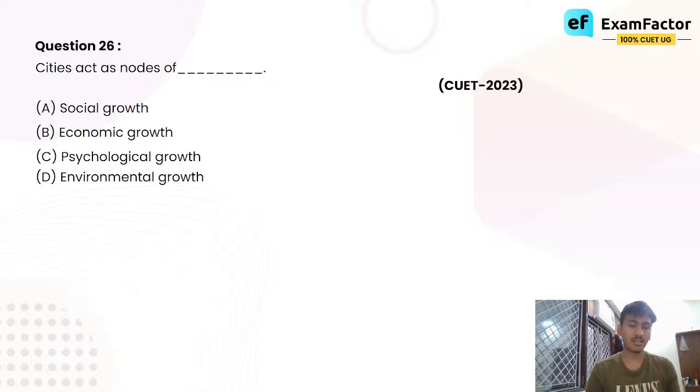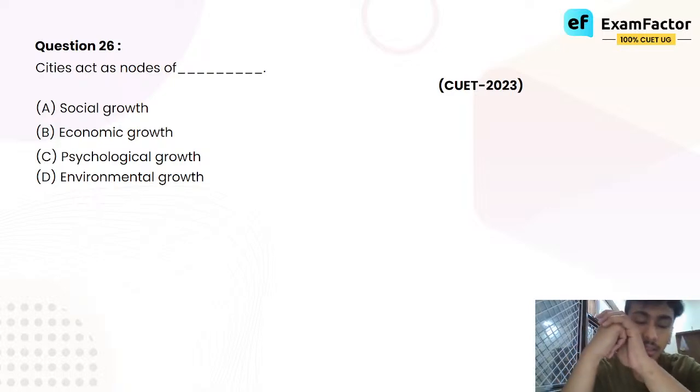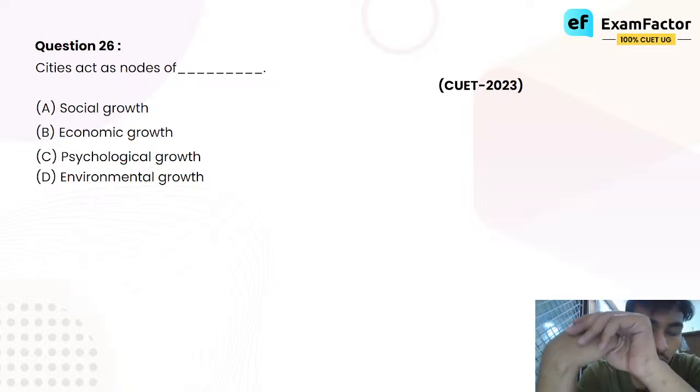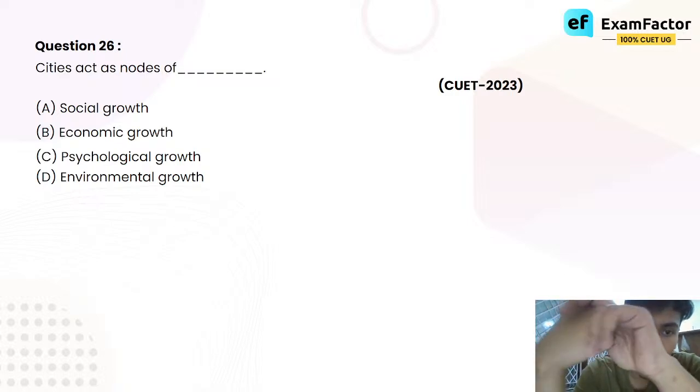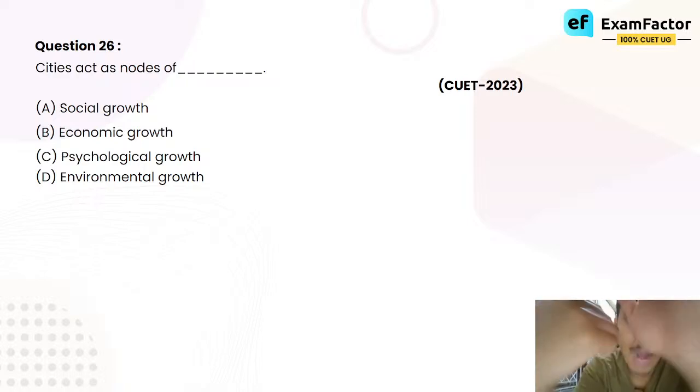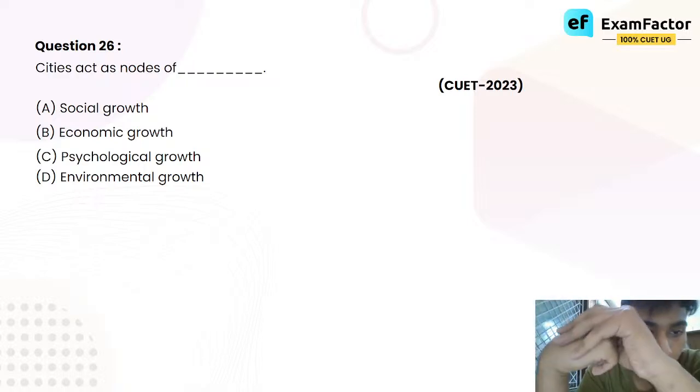Look, you can see social growth to an extent. You can maybe link social growth with cities, but the more relevant answer is economic growth. See, I'll tell you one thing about CVT. In the questions that they ask you, sometimes it's going to feel like one question has two answers. Sometimes it can be that, yes, in fact, both of those answers can be correct, but you have to think carefully. Which is why practice is important, because you won't have the time to think that much in the examination hall.